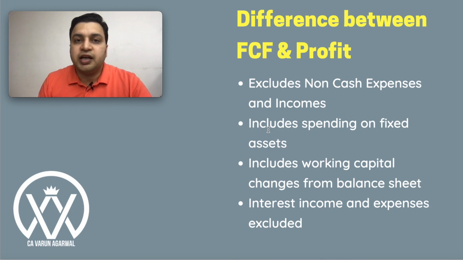In the cash flow statement, as you know, there are three parts: cash flow from operating, investing, and financing activities. When calculating free cash flow, we focus mainly on cash flow from operating activities, and from that we deduct capital expenditure. So the effect of interest income and expenses is excluded.